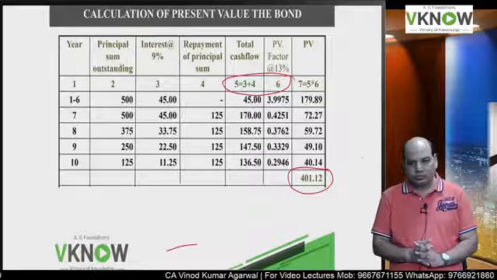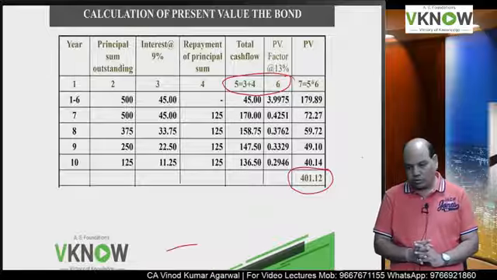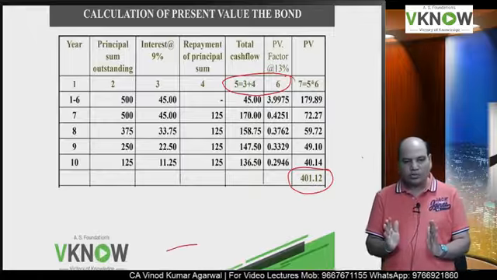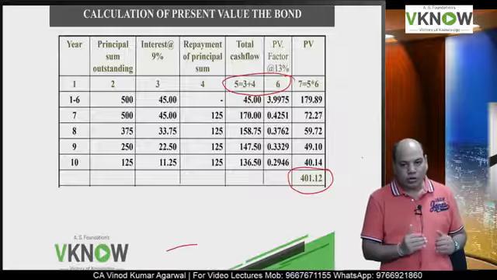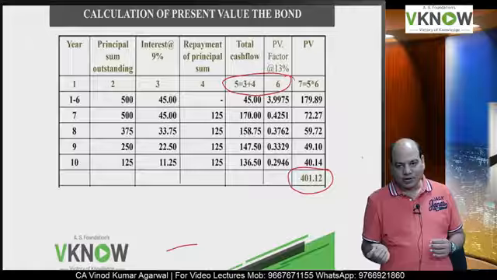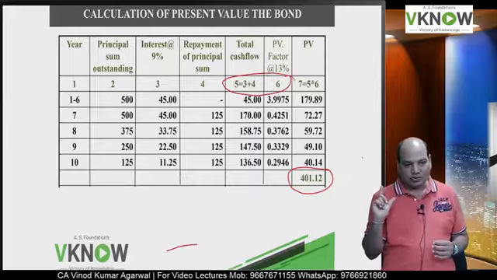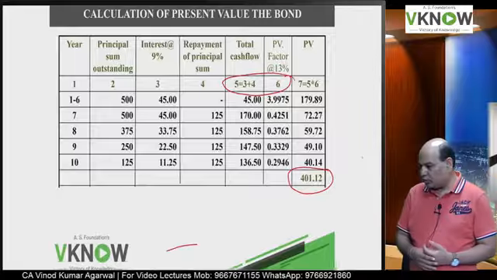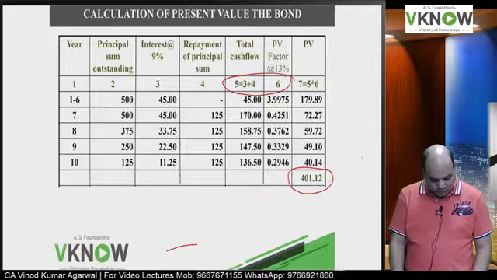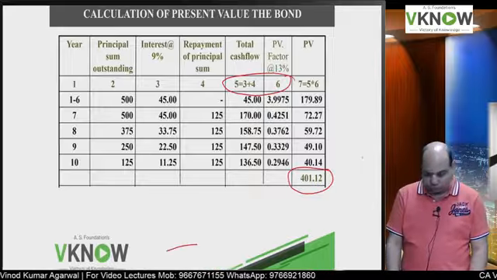Okay, 401.12 approximately. And one important thing to keep in mind: when the discount rate is more than the coupon rate, the present value will be less than face value. Okay. Yes, Divya, Hari, Nitin, is it right?